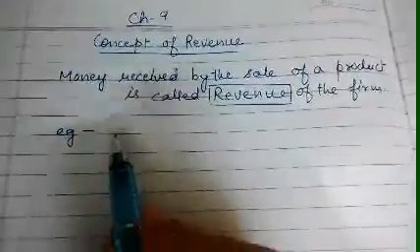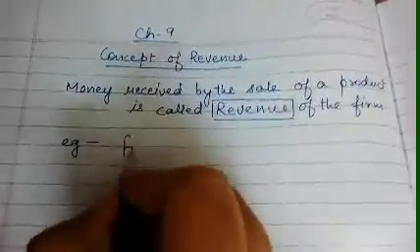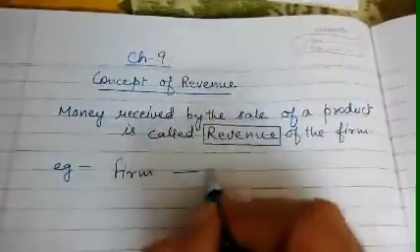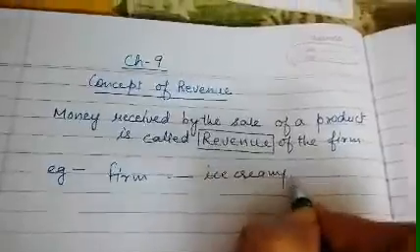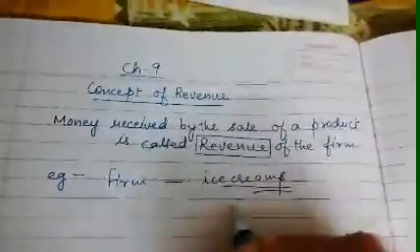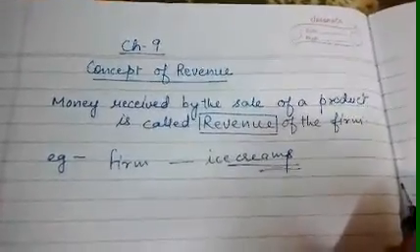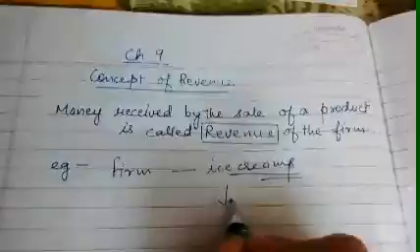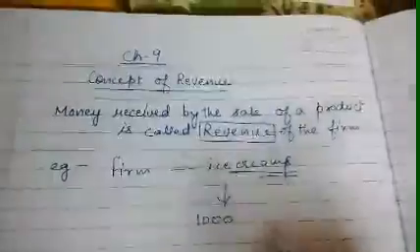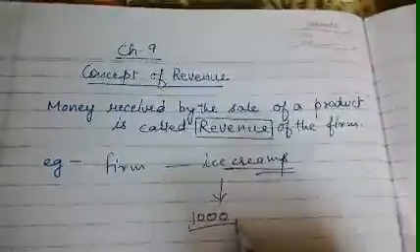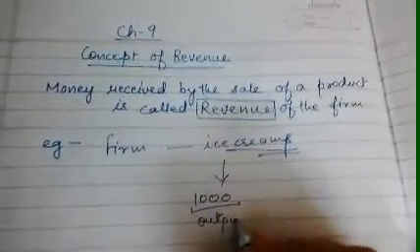So this will be more clear by an example. Suppose the firm is producing ice creams. Suppose in one day the number of ice creams produced is 1000. That means daily production is 1000. So this will be called as output.